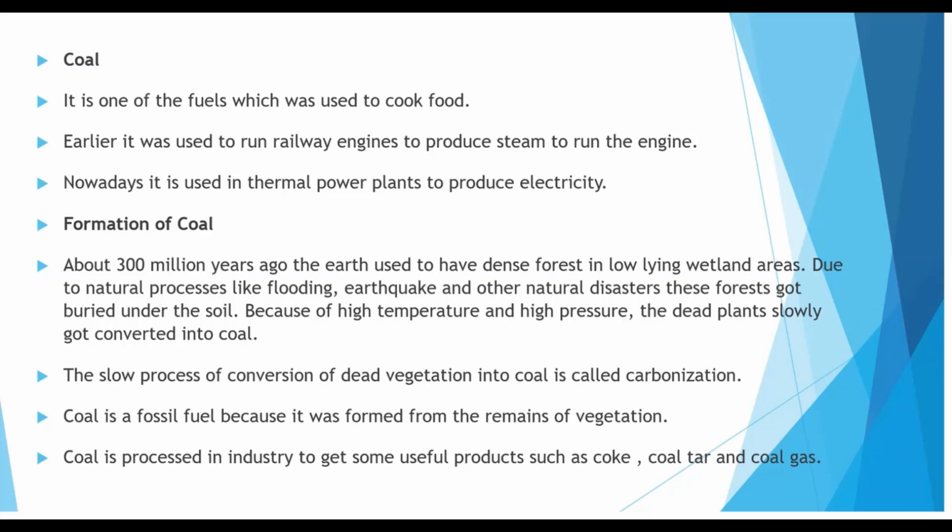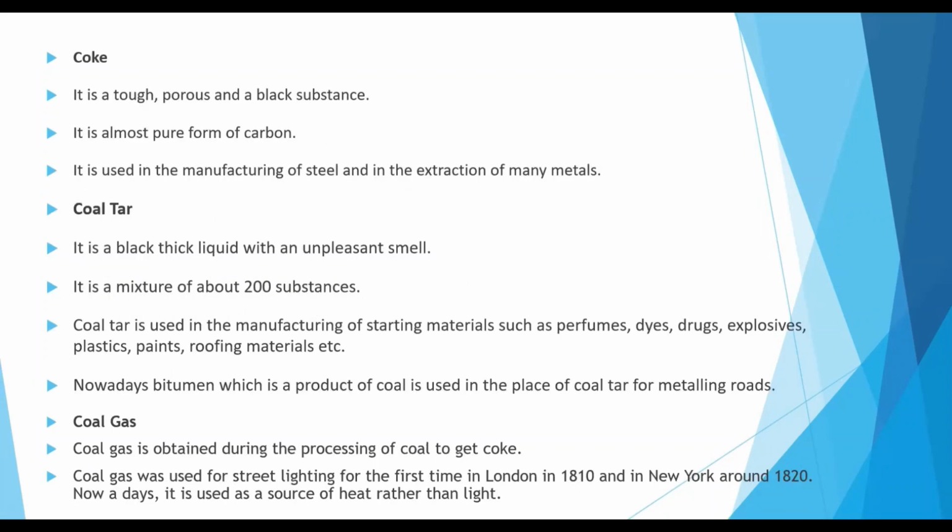Coal is processed in industry to get some useful products such as coke, coal tar, and coal gas. Coke. It is a tough, porous, and black substance. It is almost pure form of carbon. It is used in the manufacturing of steel and in the extraction of many metals.